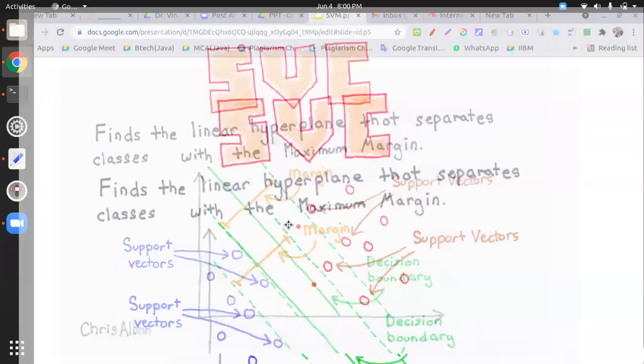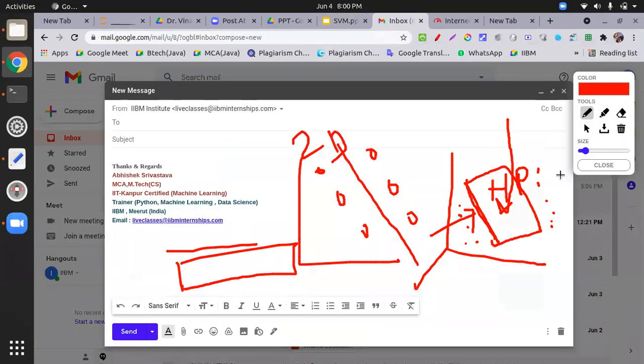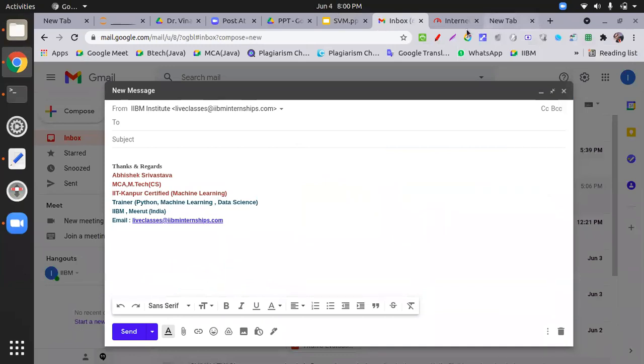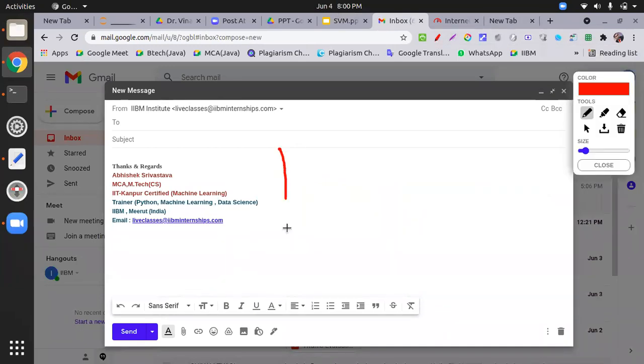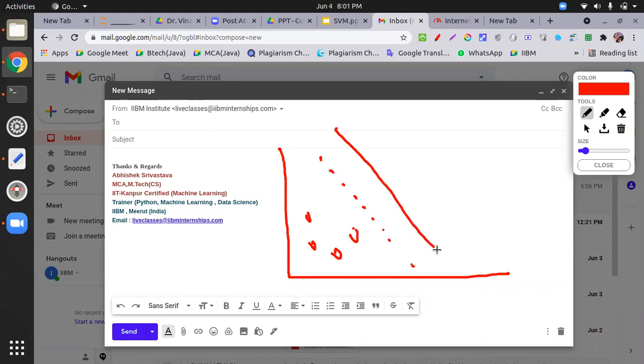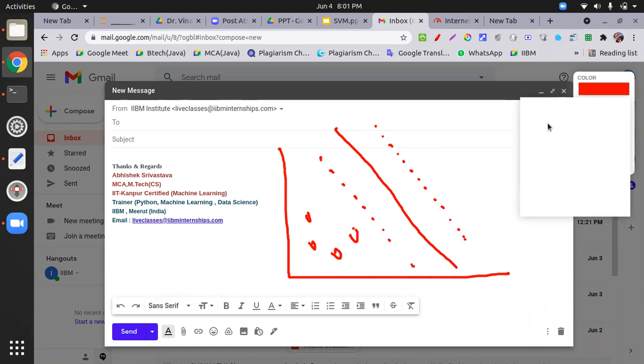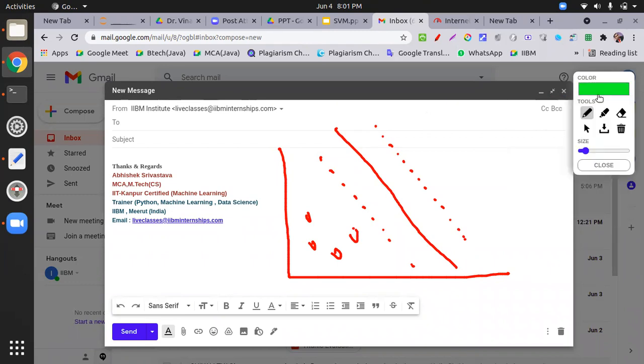Just a second, sir. Let me draw the thing so that you can understand properly. Let's suppose these are my red points. These are my dotted lines. Again, this is my dotted line to create a plane. Then we have green points.